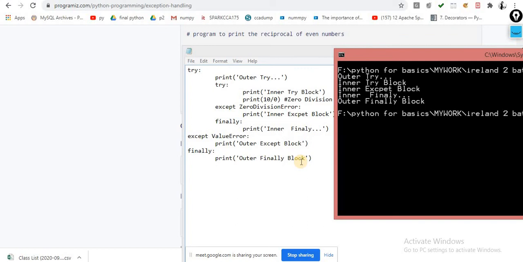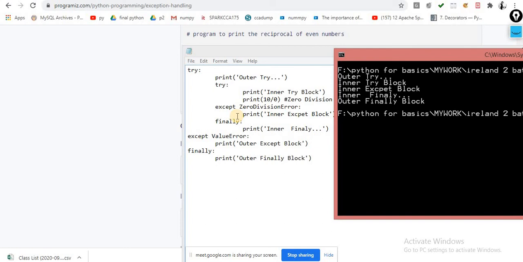Why so? Because here there is no error. Let's suppose if there is an error, then it will go for this except statement. So this one is the entire scenario. You can use something like this, that is the inner try block, nested, you can use n number of nested, but normally we use try and except statement. This inner will be used where the chances of the errors are very high, at that time you go for the nested try block.